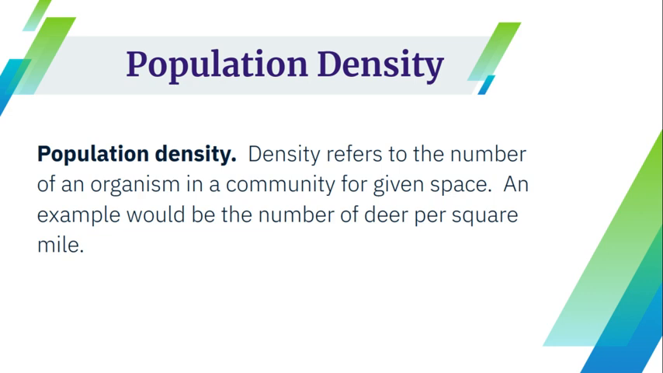Population density refers to the number of an organism in a community for a given space. An example would be the number of deer per square mile. It's not the total number of deer, but it's the density, the number of deer per square mile. How packed are they into that square mile? That refers to the density. And as you can imagine, if there are too many deer packed in a certain area, there's only a certain amount of food in that certain area. So if something happens to the food supply, well, then that's going to affect the ability of the deer to survive.